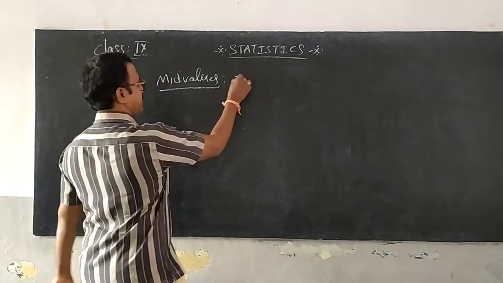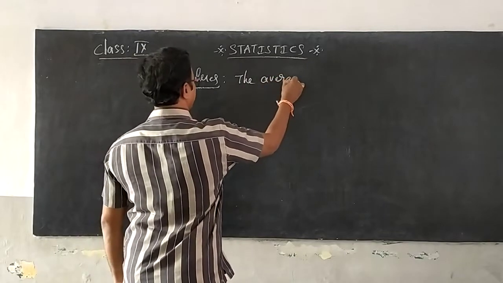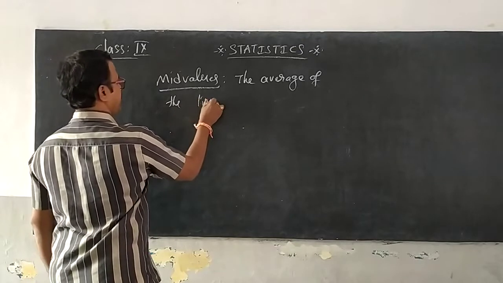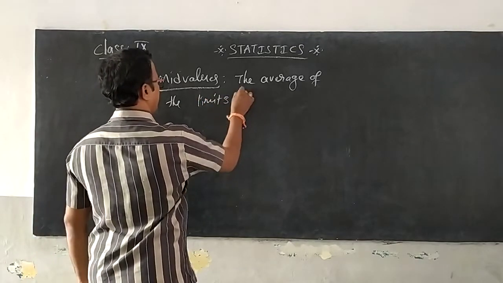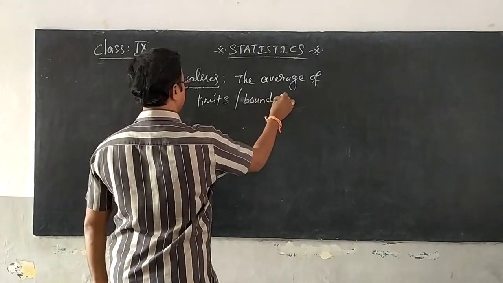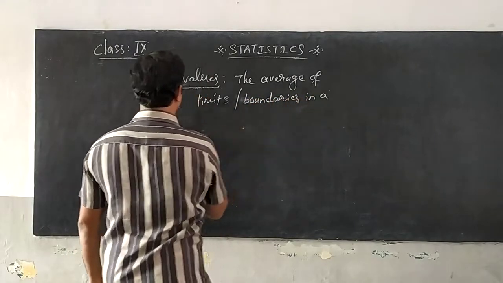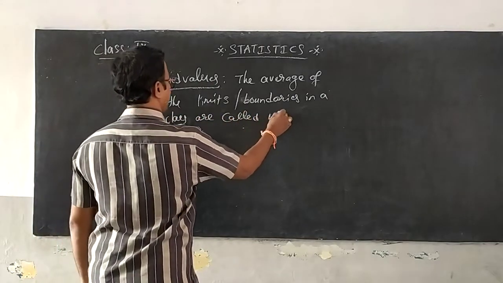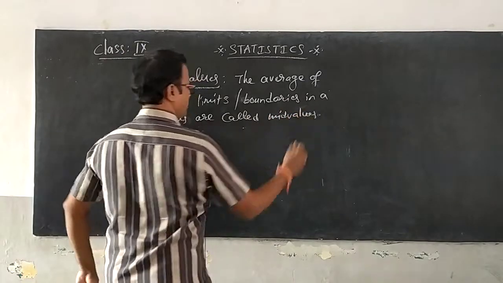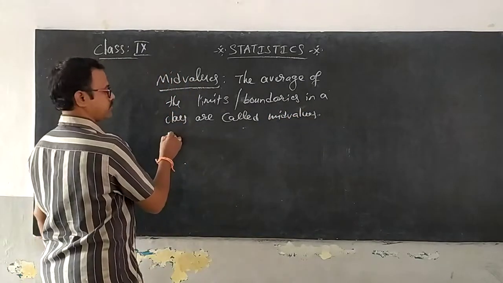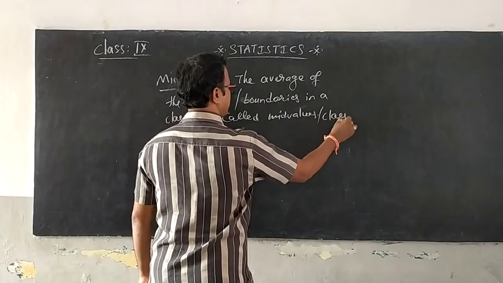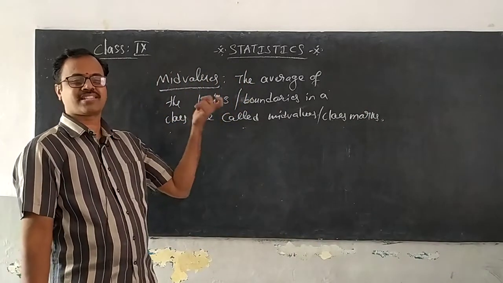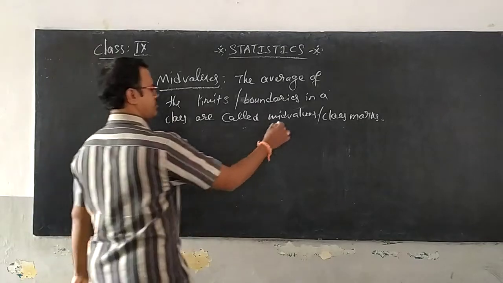Mid values: the average of the limits or boundaries in a class are called mid values. The other name for mid values is class marks. Mid values are also called class marks. So, mid values or class marks.